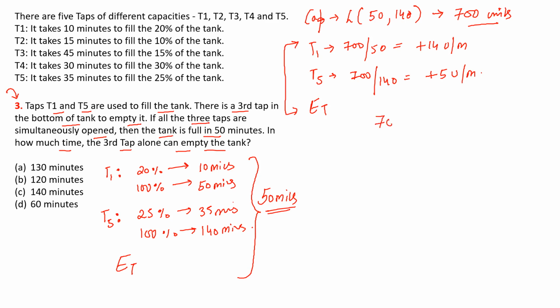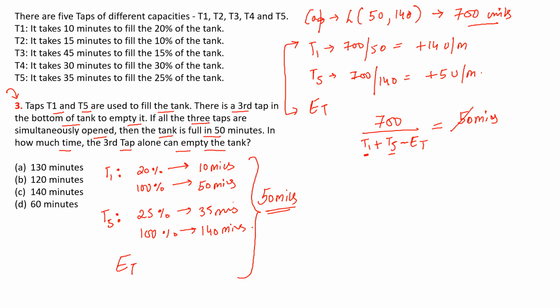That means the 700 tank was filled in 50 minutes by T1, T5 and the empty tap.